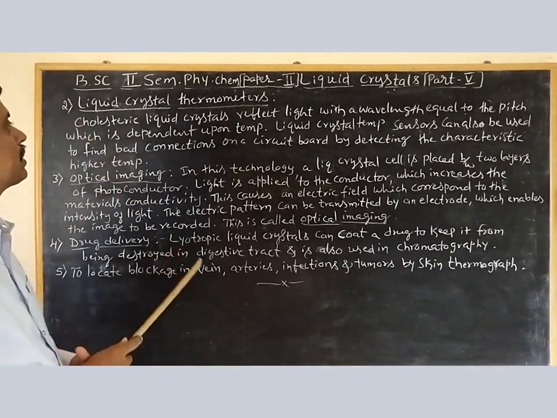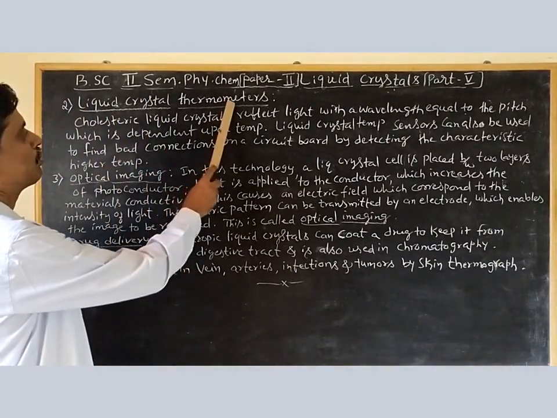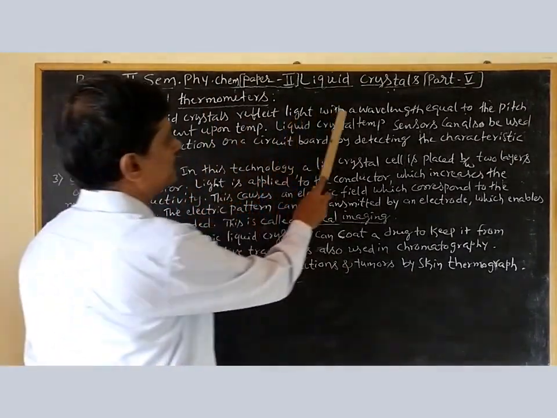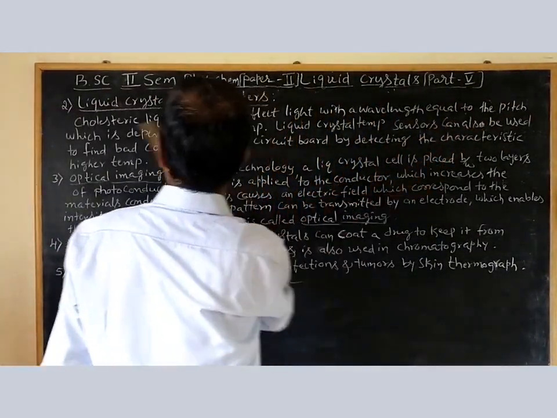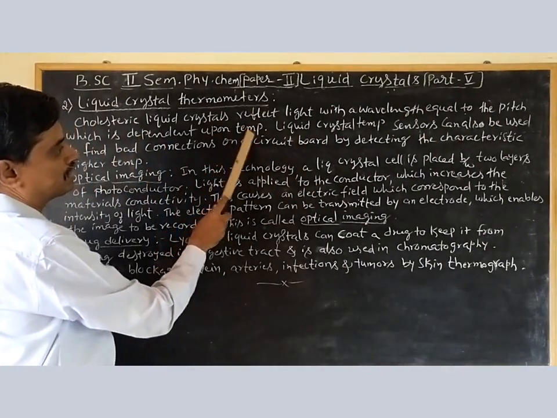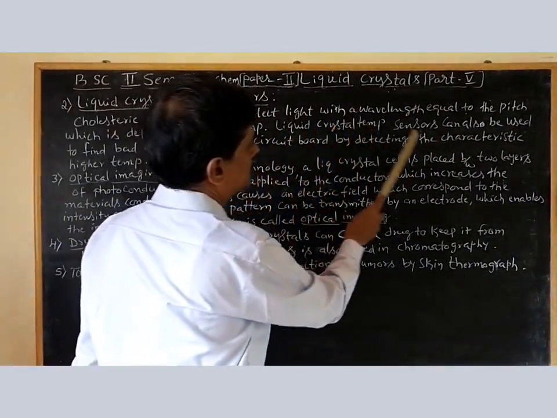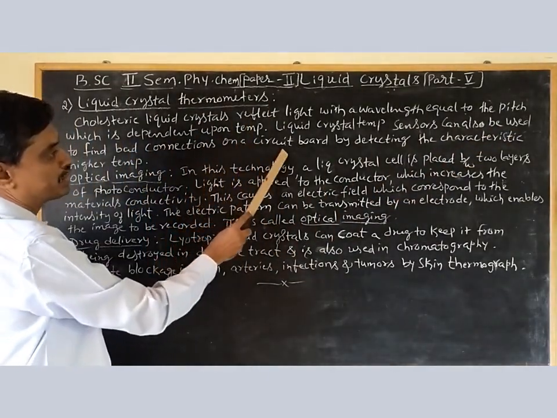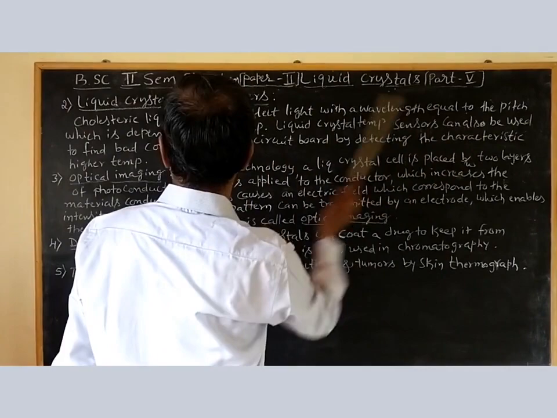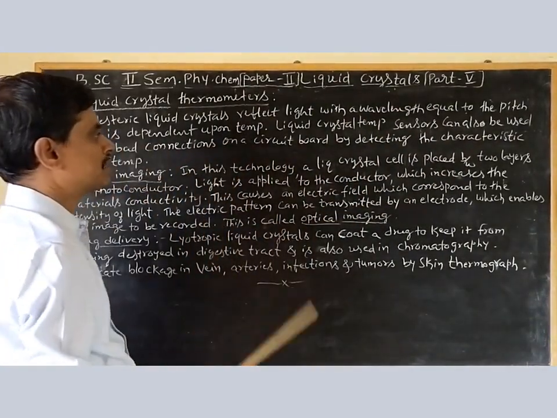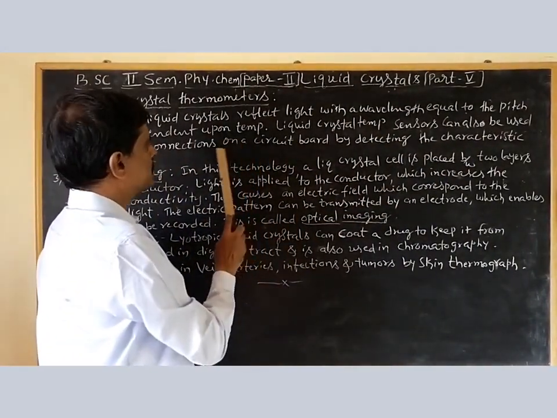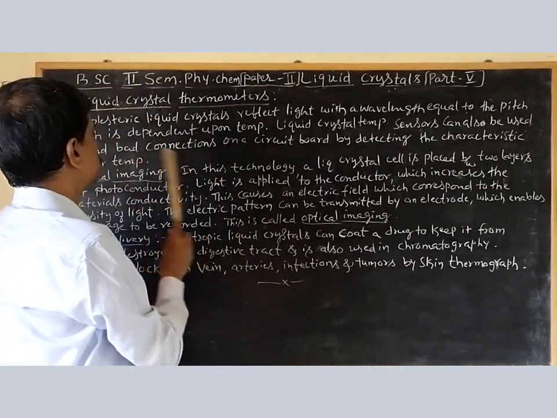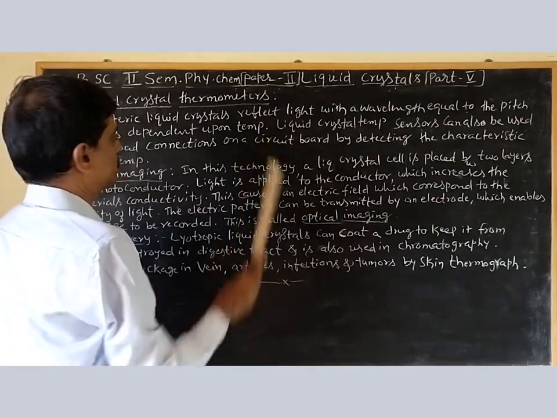Second application of these liquid crystals, liquid crystal thermometers. Here, cholesteric liquid crystals reflect light with a wavelength equal to the pitch, which is dependent upon temperature. Liquid crystal temperature sensors can also be used to find bad connections on a circuit board by detecting the characteristic higher temperature. At a certain temperature, it shows the correct connection of the circuit. At certain higher temperatures, it shows the bad connections in the circuit.